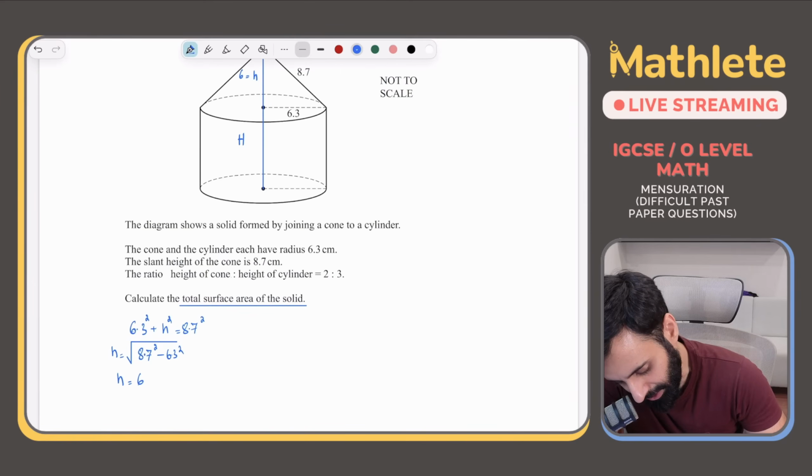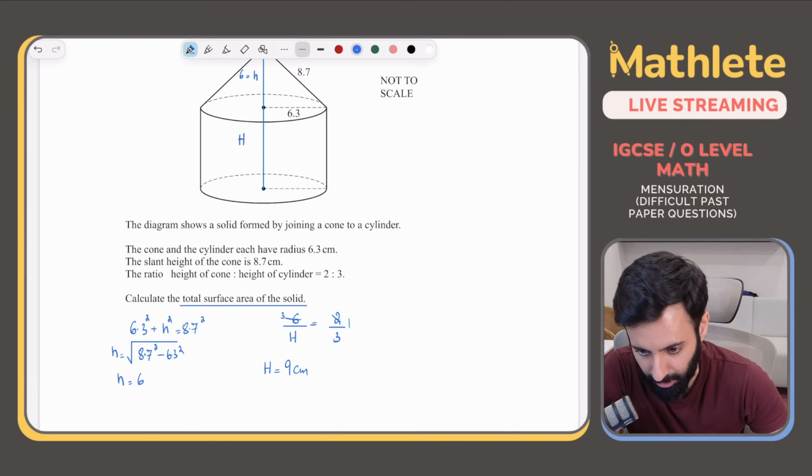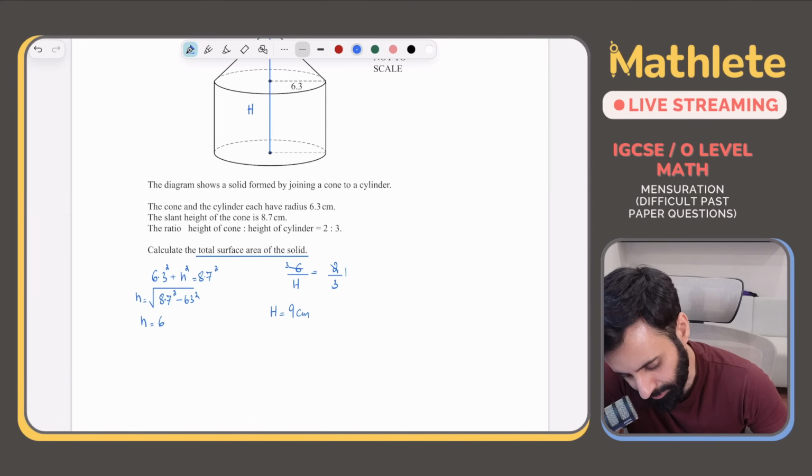Now notice the question says the height of the cone to the height of the cylinder is 2:3. That means 6, the height of the cone, divided by H, the height of the cylinder, they are both in the ratio 2:3. So if you cross multiply, H is equal to 9 centimeter.